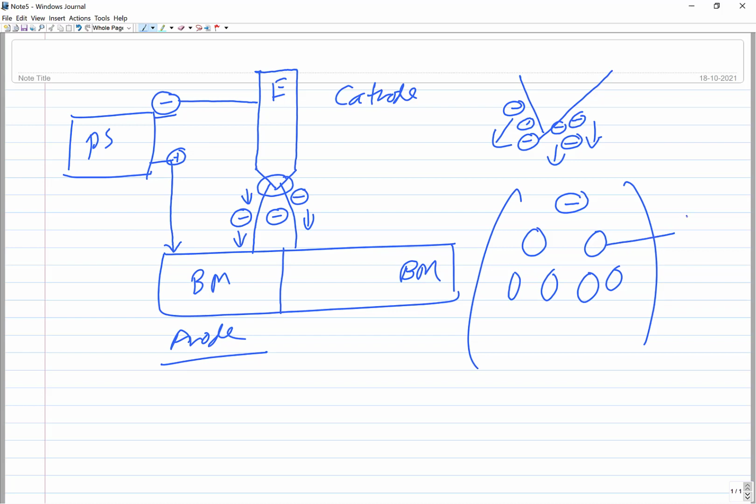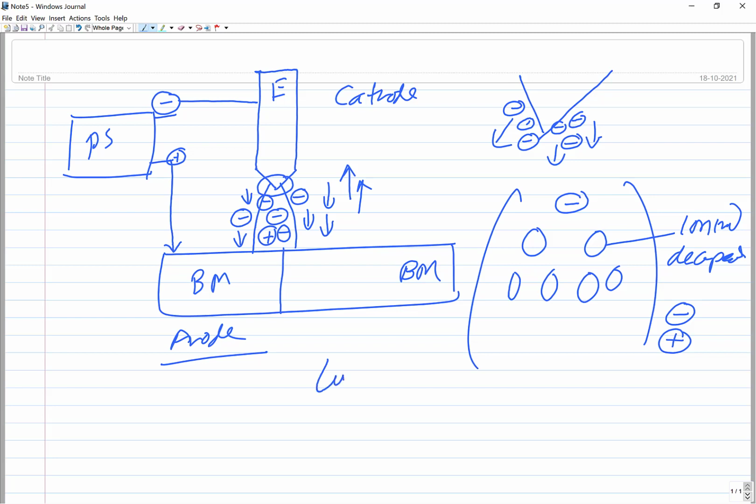So these will get ionized, decomposed into again electrons and positive ions. Now you will have both electrons and positive ions in the gap. The electrons will be moving towards the anode and the positive ions will be moving towards the cathode.